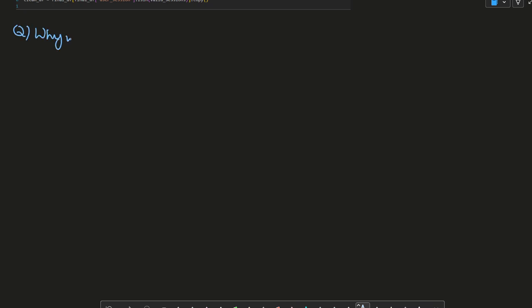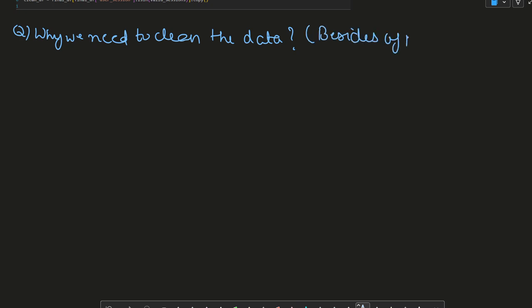Besides null values, what steps do we need to implement here? So usually what happens?